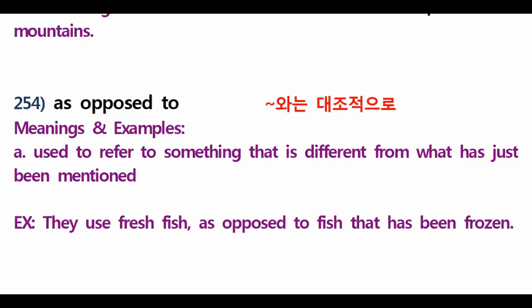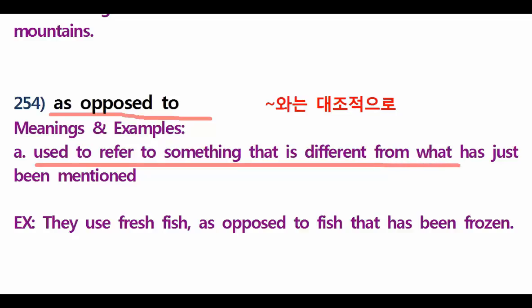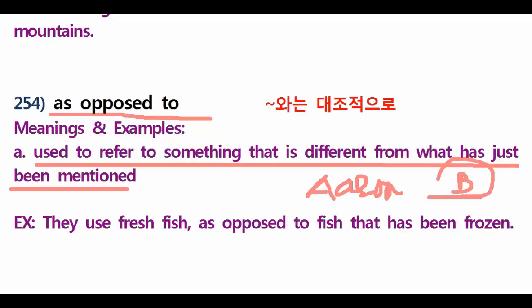Let's go to the next one. As opposed to. As opposed to. It means what? Used to refer to something that is different from what has just been mentioned. Understand? A was mentioned, but as opposed to B. B is what is mentioned before and A is your opinion, for example. Okay, let's read my example.